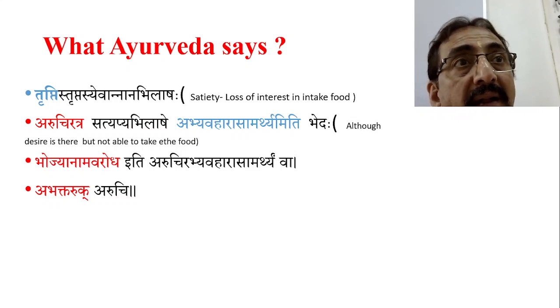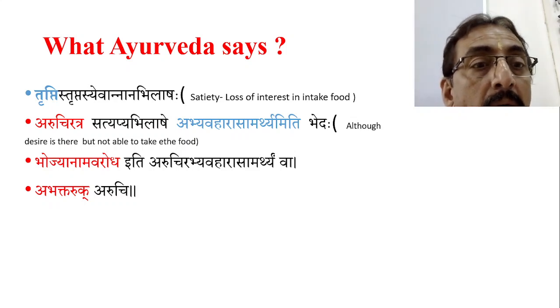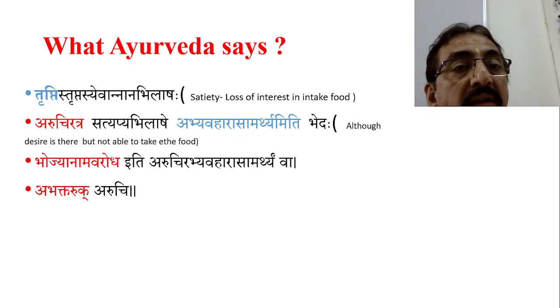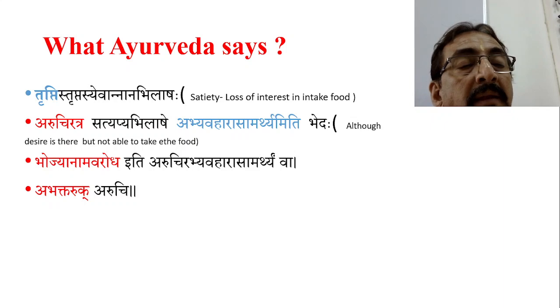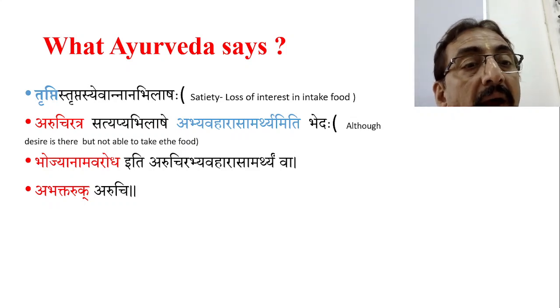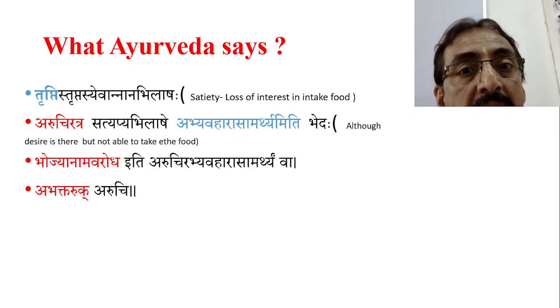That avarodha may be structural, sometimes physiological, sometimes pathological, sometimes psychological. So like this, these words are there: tripti, annannabhilasha, aruchi, bhojanam avarodha, abhyavarana asamarthya, and aruchi. This point has to be made clear.